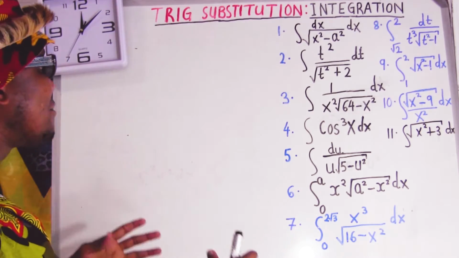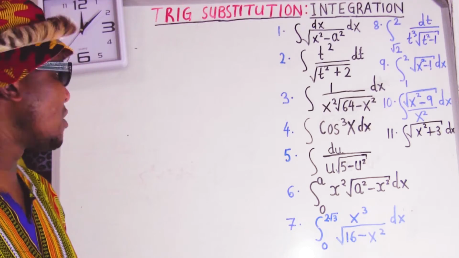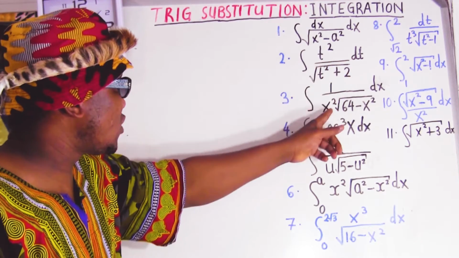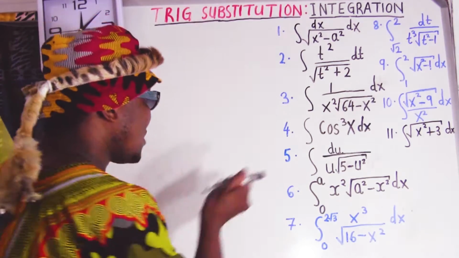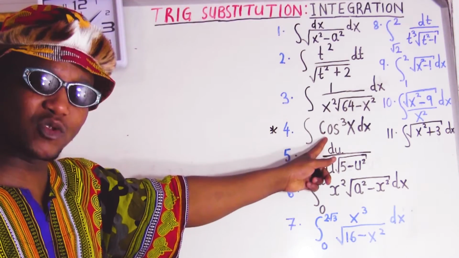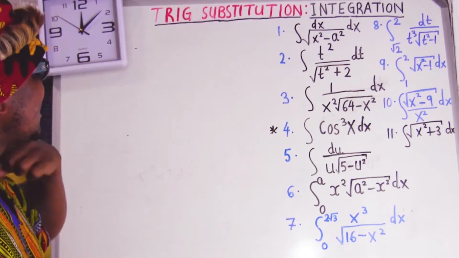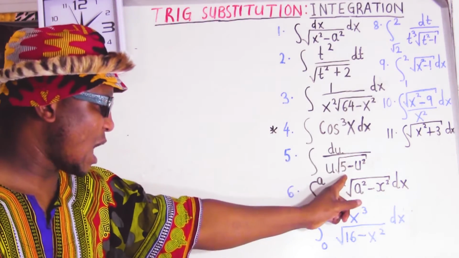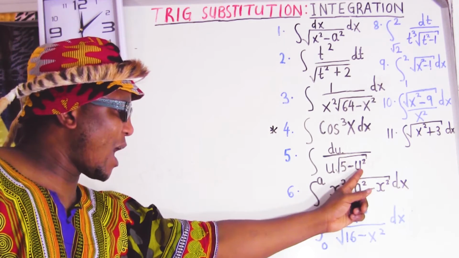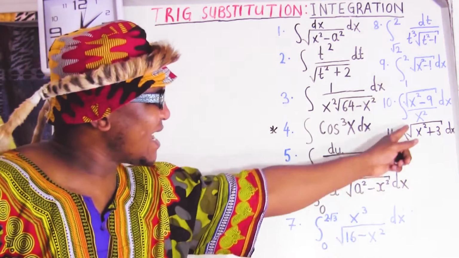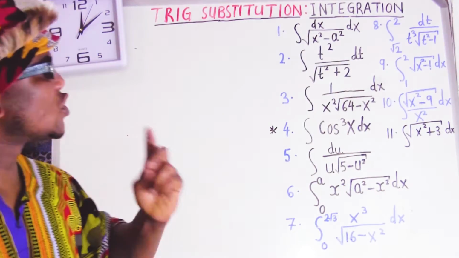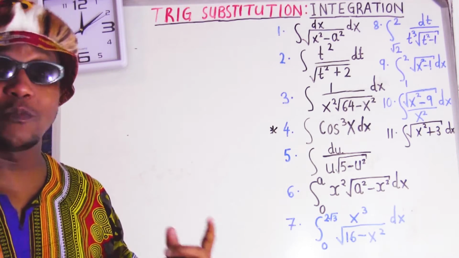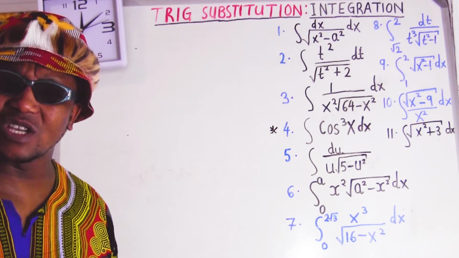So this is a trig substitution. How do you know it's a trig substitution? Most of the time, you have a root of something minus something. All of these questions have a root, except this one, which I'm going to show you how to solve. This is not trig substitution, this is a trigonometric integral. You see this one? You have a root of a number minus a variable, or a variable minus a number. They kind of have the same structure. Whenever you have this type of structure, you know it's a trig integration. Sometimes people ask me how I know this is a trig integration. That's how you identify it.